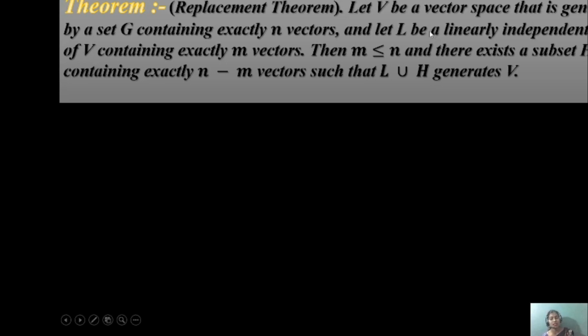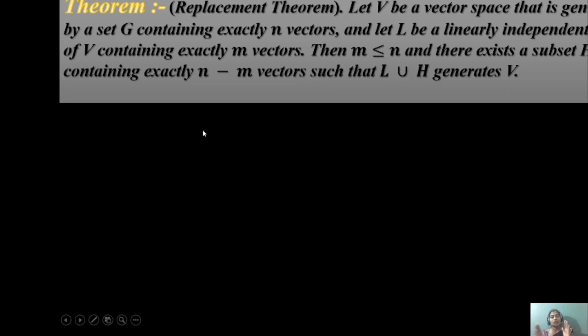Then L contains exactly m vectors, and m is less than or equal to n, and there exists a subset H of G containing exactly n minus m vectors, such that L union H generates V.